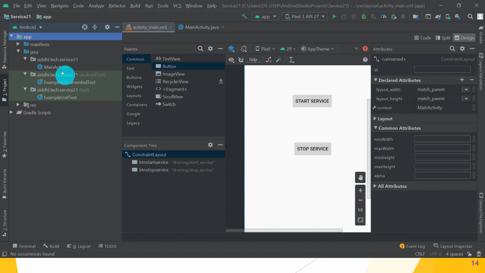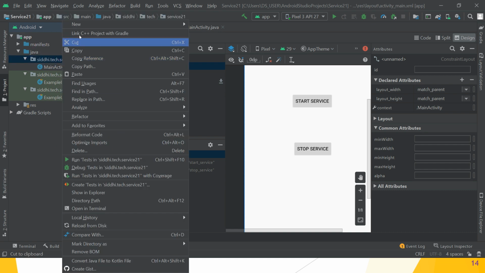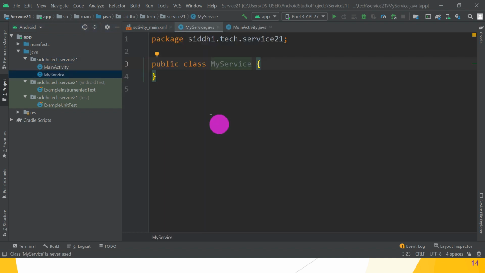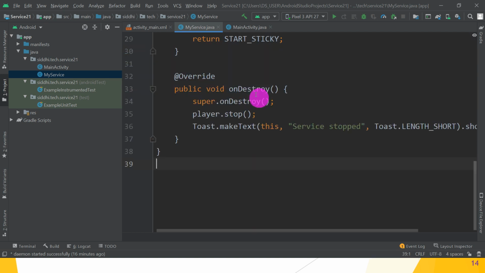So first create new Java class, give the class name as MyService, which is of class type, and then paste it.